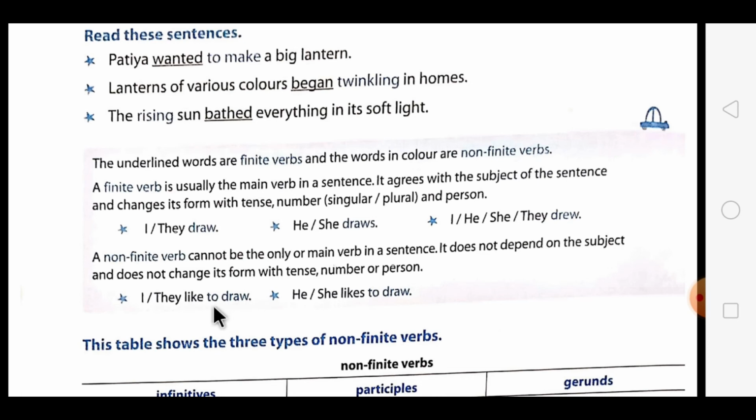It doesn't change. It remains the same whether the subject is singular or plural, or in any tense form. As the examples are given: I, they like to draw. So to draw will not change whether the subject is singular or plural, or if the tense is changed. In the second part also it is shown: he, she likes to draw. This like has changed to likes in the sentence, but this form has not changed.